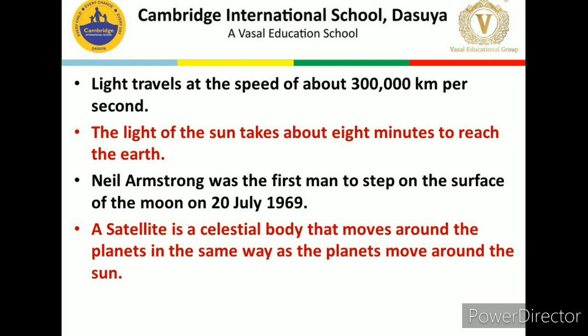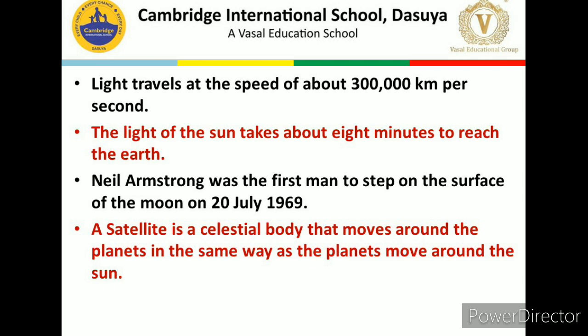the Earth is a unique planet in the solar system. Now let us discuss some facts. Light travels at the speed of about 3 lakh km per second. The light of the sun takes about 8 minutes to reach the earth. Neil Armstrong was the first man to step on the surface of the moon on 20th July 1969.